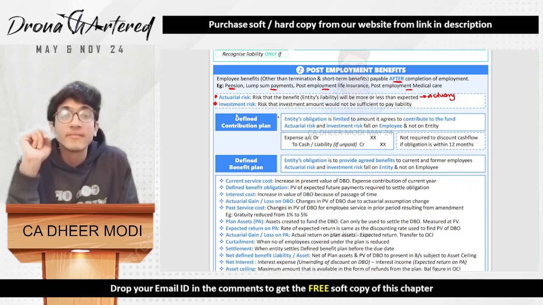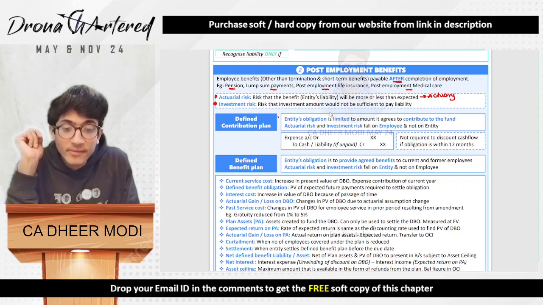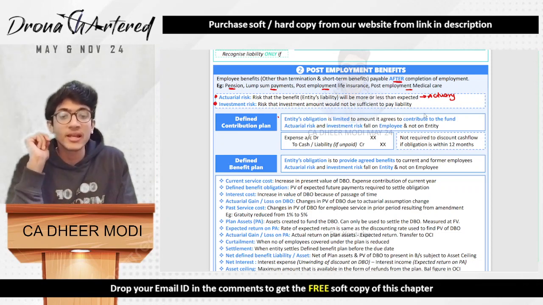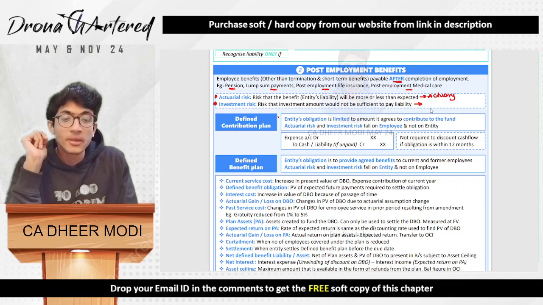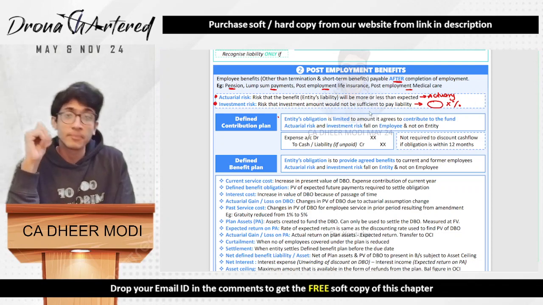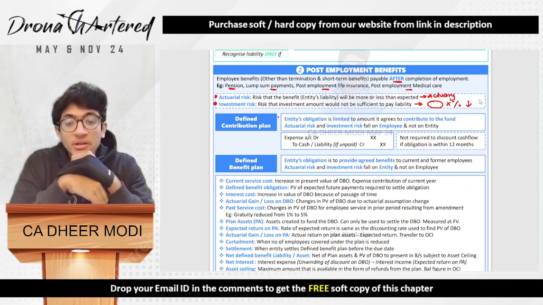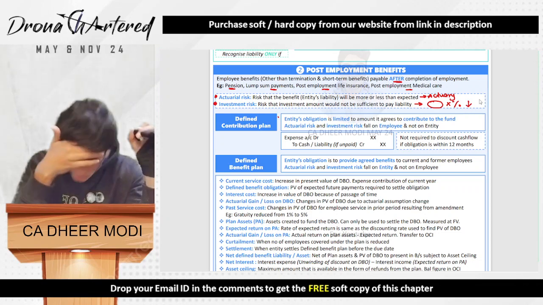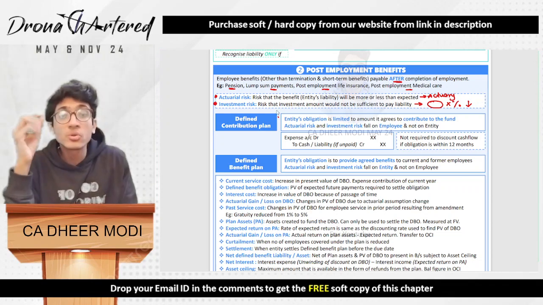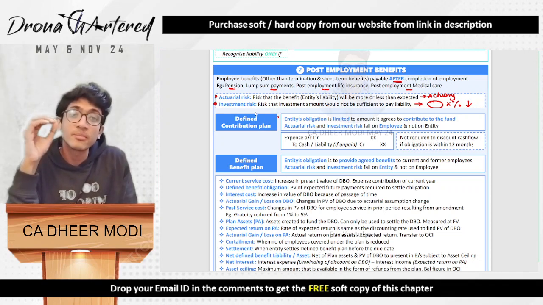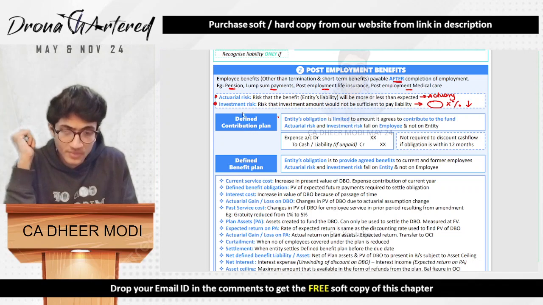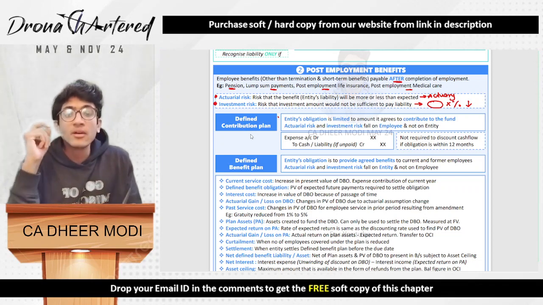And second is your investment risk. That is the risk that the investment amount would not be sufficient to pay the liability. So you also invest something. You invest some X amount which grows by some percentage each year. That is your growth, and based on that you make an investment. If you feel this amount will not be sufficient, that means it will be less than the liability required to pay, this is your investment risk. So basically, actuarial risk is the planning risk and investment risk is the return risk. Next is your defined contribution plan.